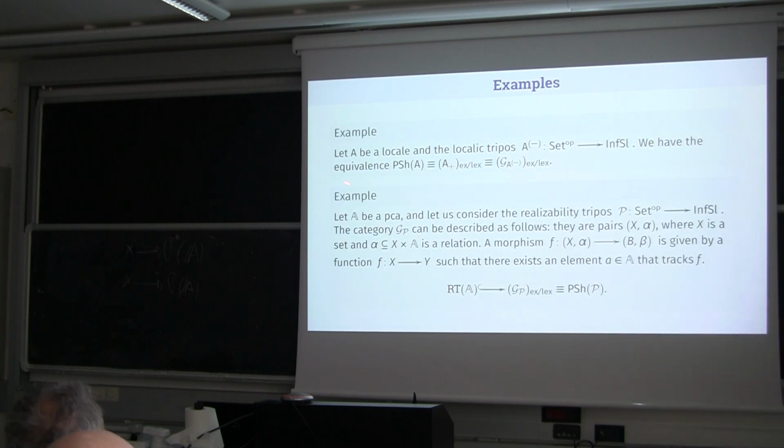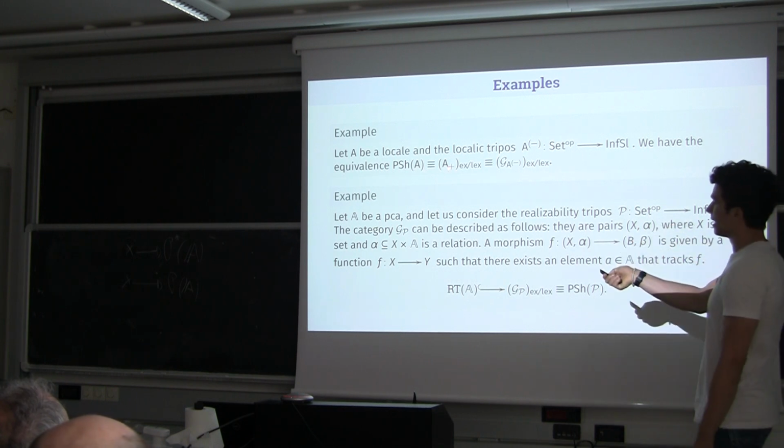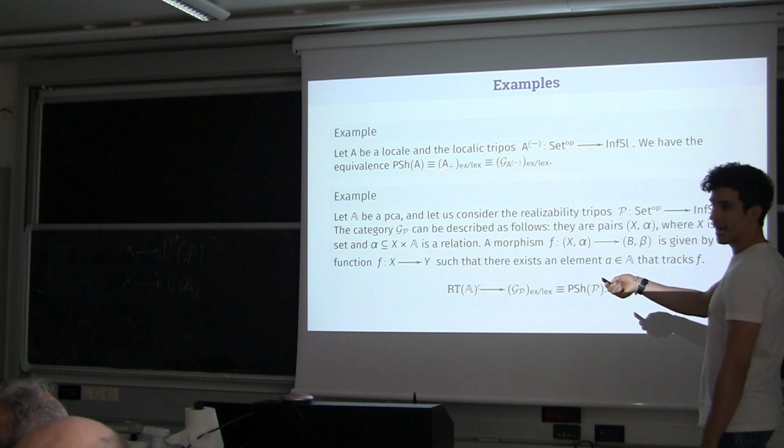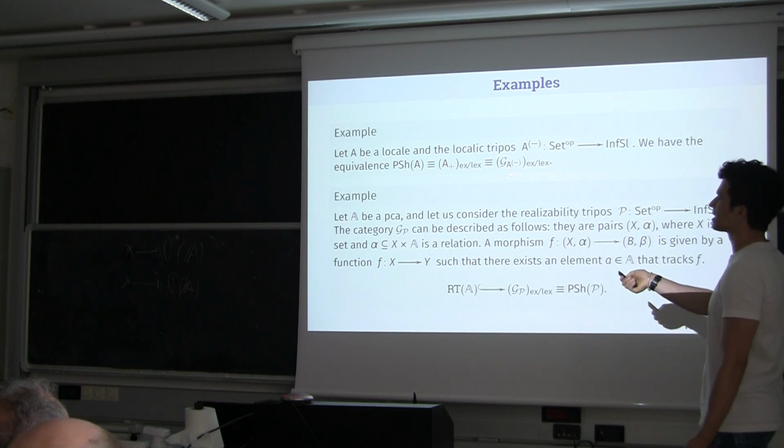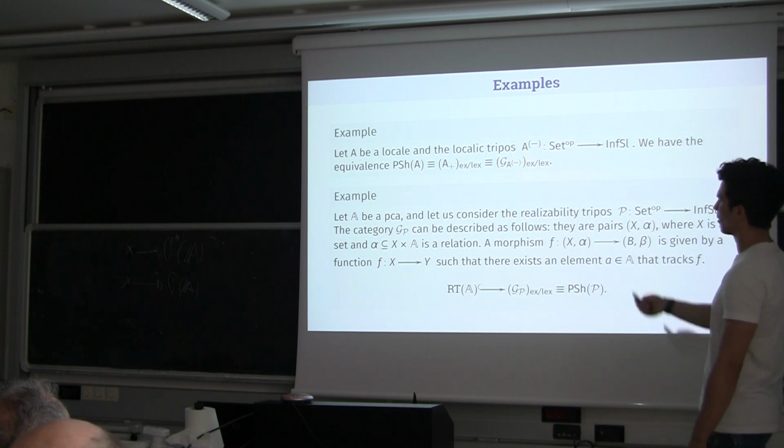Some examples, again, in the locality case, we know that we have this equivalence: the category of presheaves for a locale can be seen as the exact completion of the coproduct completion of the locale, but this is precisely the Grothendieck category of the locality tripos. It is exactly the same category.